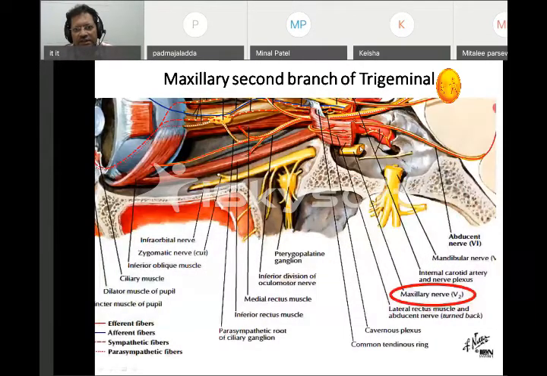Here again, I just want to show, see, this is a maxillary nerve. It passes from the foramen rotundum, comes into the pterygopalatine fossa. Now it is going into the floor of the orbit. When it goes into the floor of orbit, we call it infra-orbital or inferior orbital nerve. That is what we talk about. This is what we call as the maxillary nerve, the second branch.